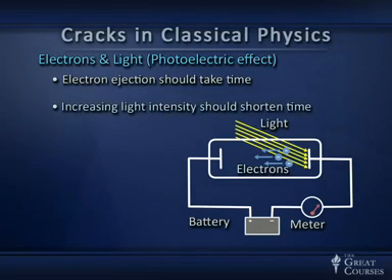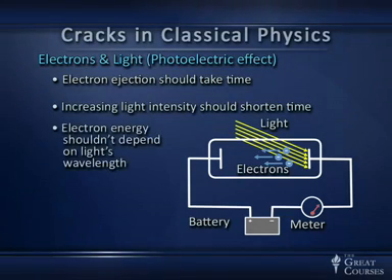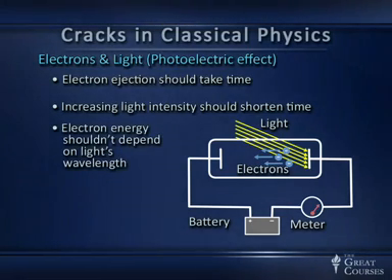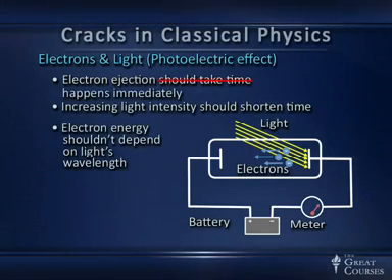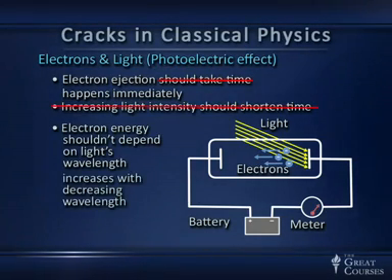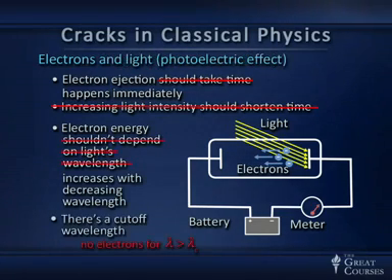You turn on the light, you shouldn't get electrons immediately. Increasing the light intensity should shorten that time because the wave gets bigger. The electric fields get bigger. They impart more energy in a shorter time. And the electron energy shouldn't depend on the light's wavelength. Well, when you do the experiment, the electron ejection happens immediately. When you do the experiment, you find that increasing light intensity doesn't shorten the time. It happened immediately already. And you find that the electron energy actually does depend on wavelength.